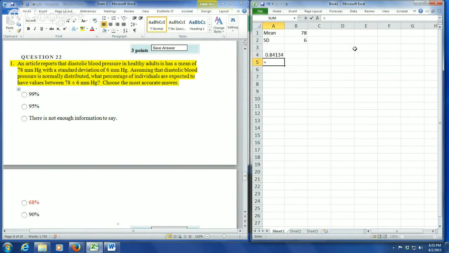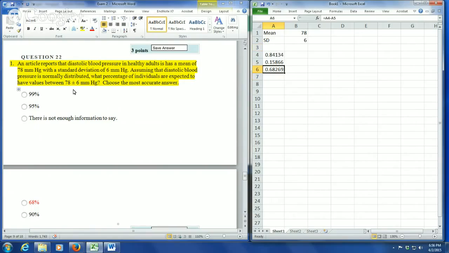And then we're going to do the same thing. 78 minus 6, mean of 78, standard deviation of 6, true for cumulative, and then we're going to subtract those two things. And what we get, not surprisingly, is 0.68.